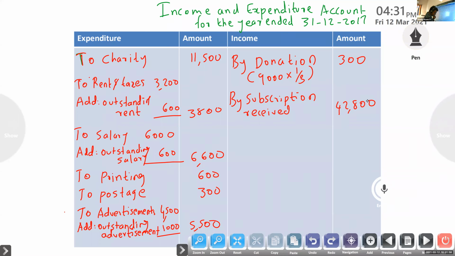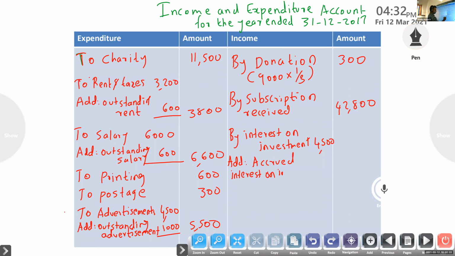Interest on investment: one adjustment is there, the third one. Sir, it will be 3,000 now.